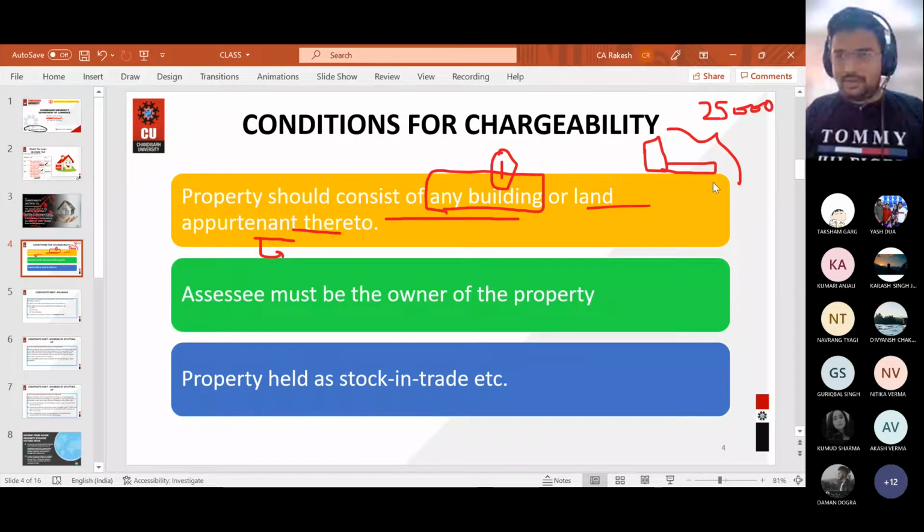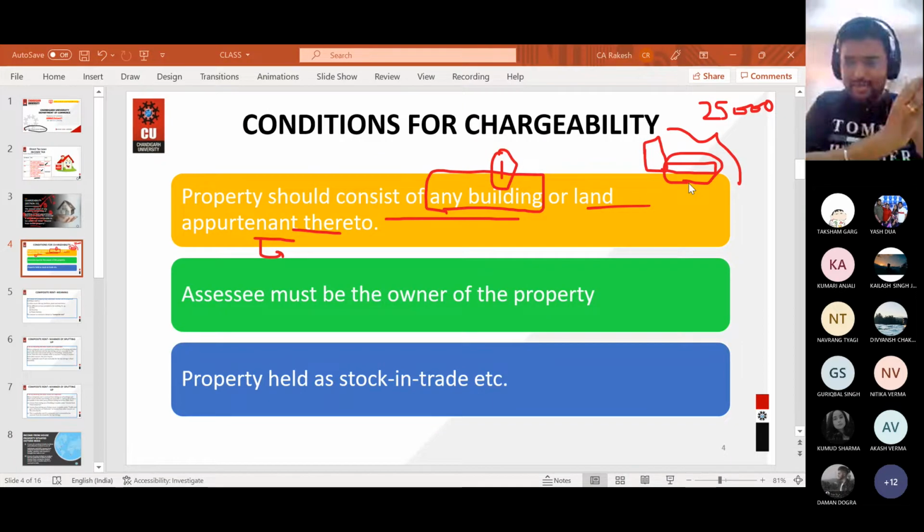The garden in front of this house is connected, isn't it? Building and garden are connected to each other. Can you separate them? No, you cannot separate them.